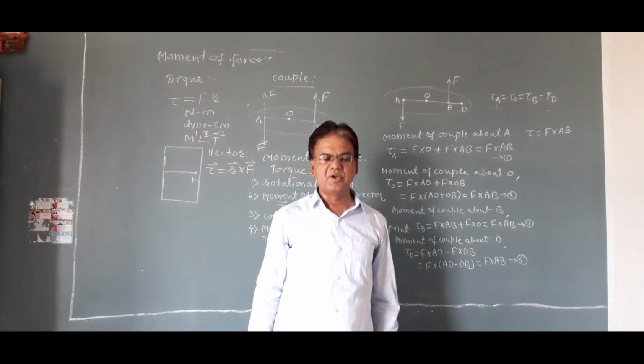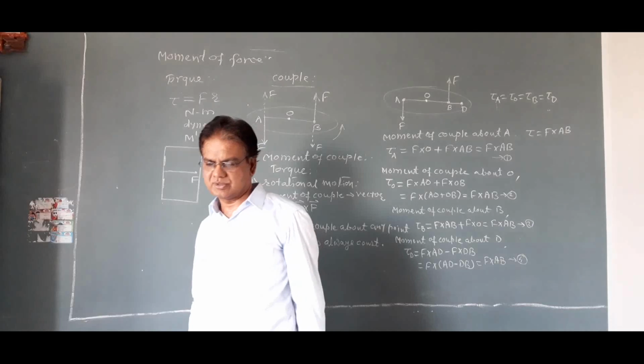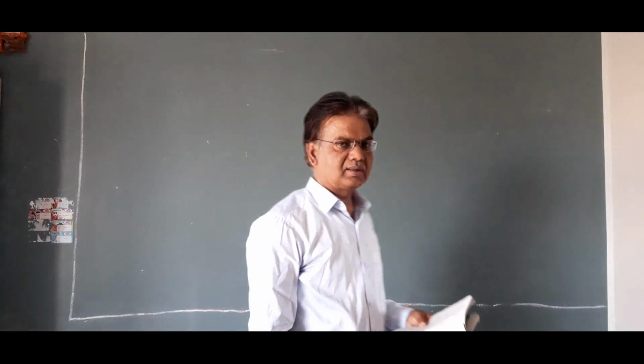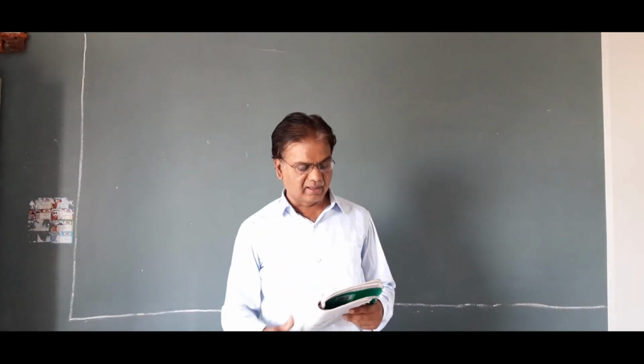Then we have to take a numerical on this. See the numerical.